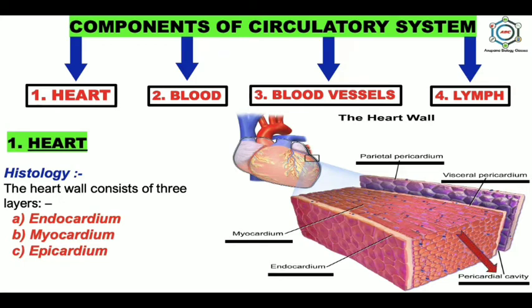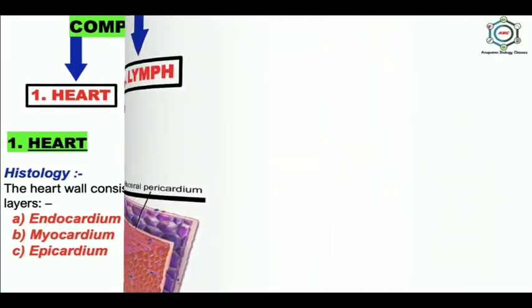So, what is the role of this pericardial fluid? The pericardial fluid keeps the heart moist, allows it free movement, and reduces the friction between the heart wall and the surrounding tissues when the heart beats.